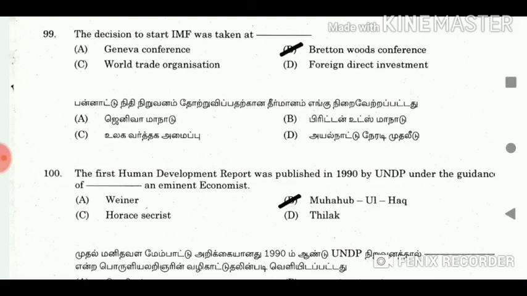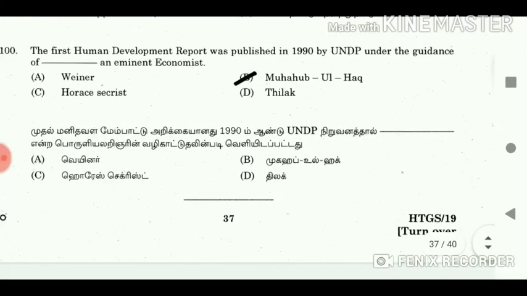Answer Bretton Woods Conference. 100. The first Human Development Report was published in 1990 by UNDP under the guidance of dash, an eminent economist. Answer Mahbub ul Haq.